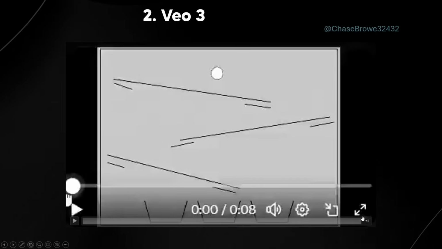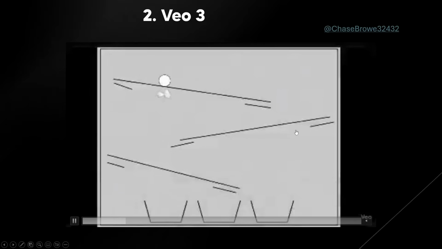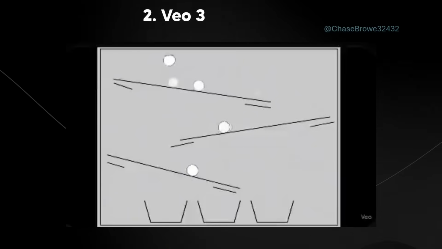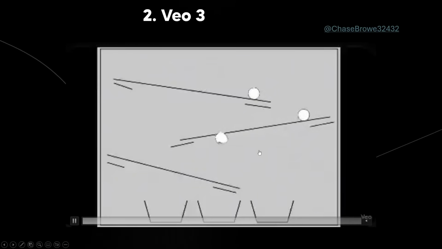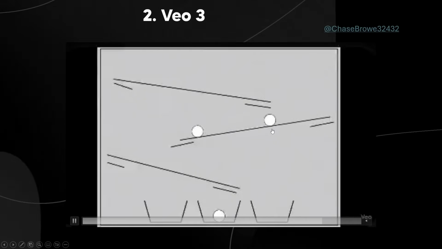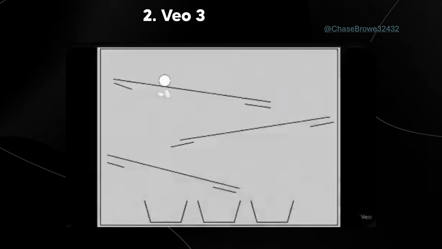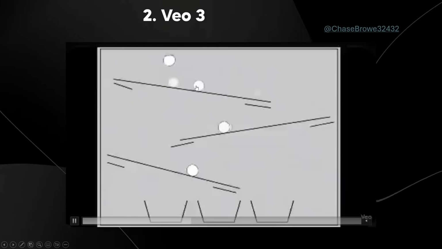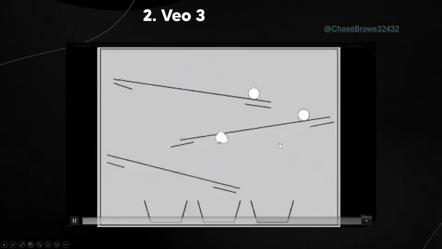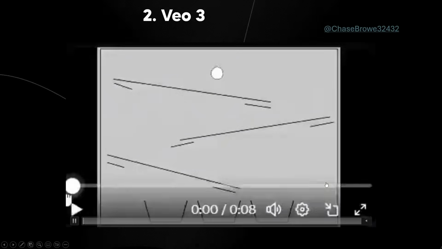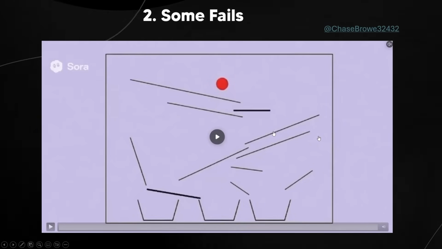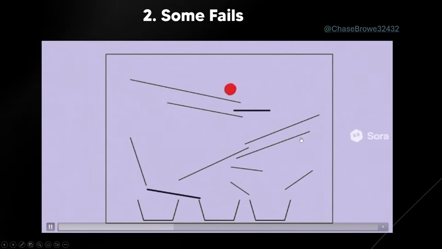So of course, the same user posted this video of VO3. I'm not sure if this is VO3 fast, because VO3 does have two different modes, but I do know that VO, whilst it does have good physics, wasn't able to get the physical attributes that would accurately put the cup in the correct area. And then of course as well, there are some fails with this, like it's not completely fixable.